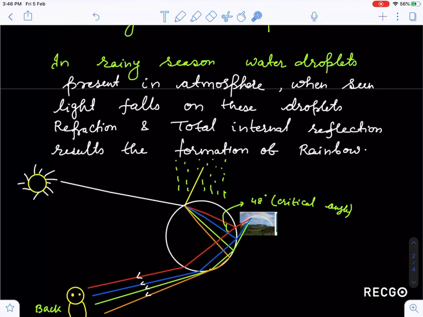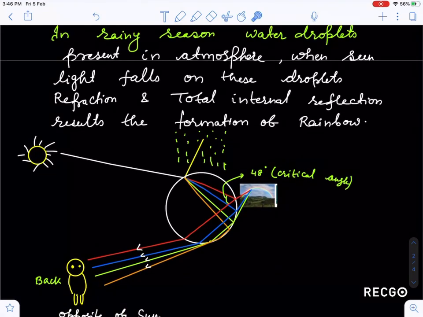So this red light, and I have taken three lights: red, green and blue, as well as one violet light also. When this falls on this portion at an angle greater than 48 degrees, guys, it will be totally internally reflected. So here total internal reflection is taking place. Then when it falls here, again refraction takes place, guys. So there are two refractions and one total internal reflection.